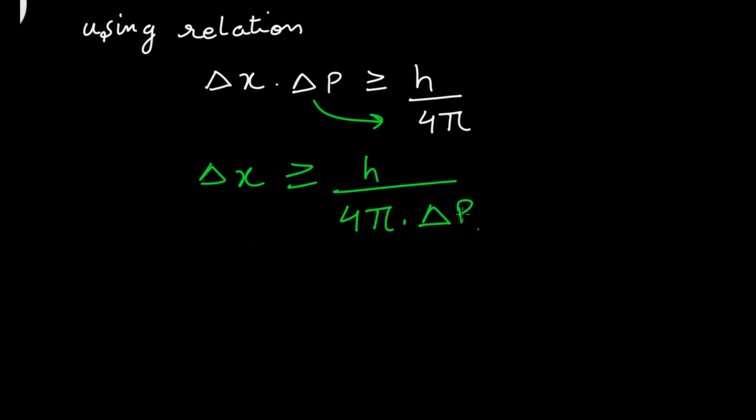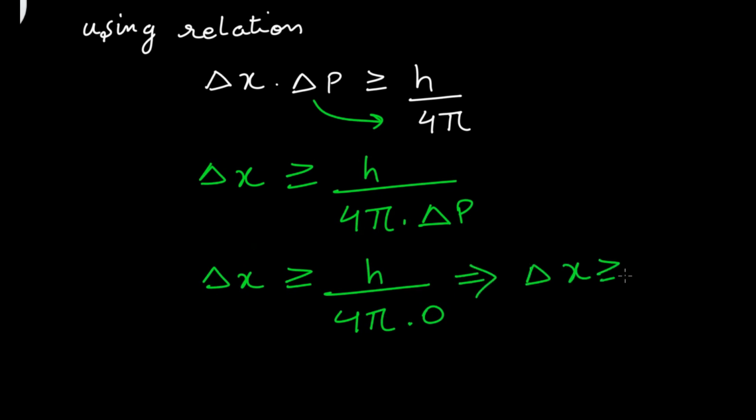Now we know the value of delta p. Delta x is greater than equal to h upon 4 pi dot 0. If you multiply anything with 0, it will become 0. You will get delta x greater than equal to h upon 0.